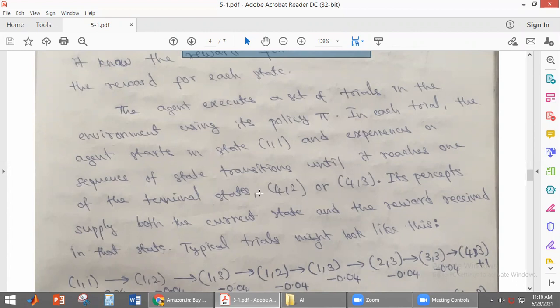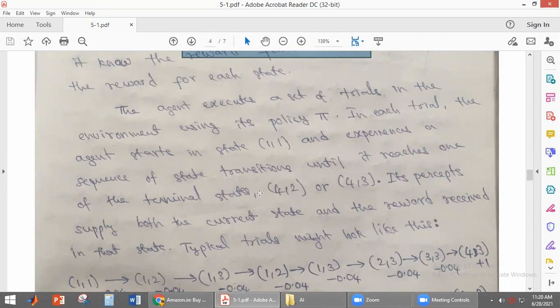So in its percept, whenever there is a change in the environment, the agent will be receiving the information about the environment. That is called percept. The input from the environment. Its percept supplies both the current state and the reward received. In that state, each percept will give the information about the current state and what is the reward that the agent is receiving in that state.